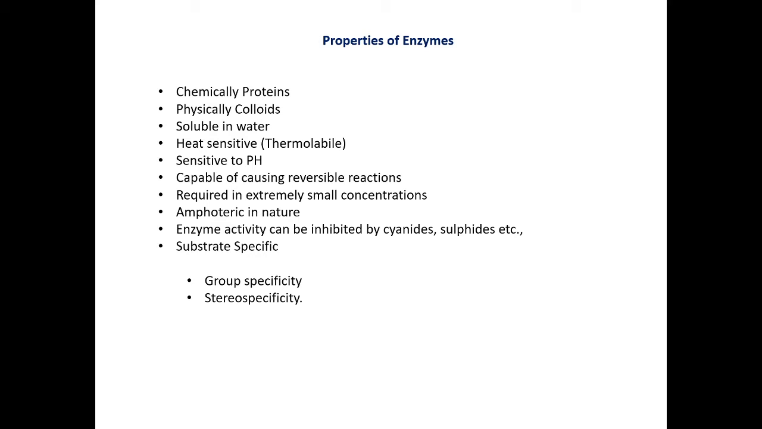So, what are the different properties of these enzymes? Enzymes are chemically proteins and physically colloids. Chemically they are proteins, meaning all enzymes are proteins. As I said earlier, all enzymes are proteins, but all proteins are not enzymes, and they are formed as other proteins are, that is through transcription and translation. Transcription occurs in the nucleus, whereas the transcribed mRNA enters the cytoplasm where it undergoes translation producing proteins. The same way these enzymes are also formed.